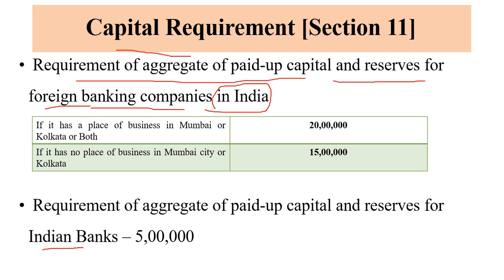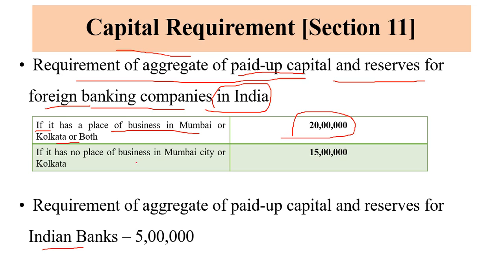The foreign banks which are in India, if they have business in Mumbai and Kolkata, are required to maintain 20 lakhs of capital.